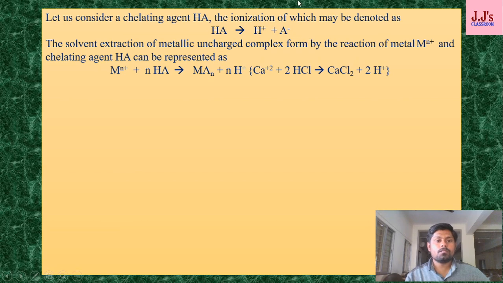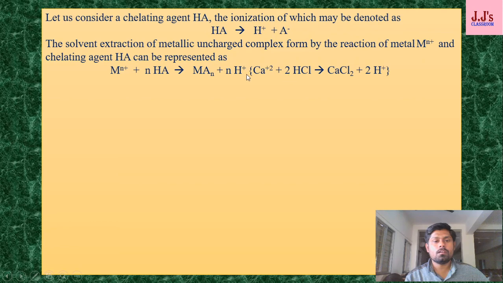Mn plus reacts with n moles of HA, that gives MAn plus n moles of H plus. That is a simple reaction, but if you have difficulty remembering it, I give you an example. Calcium plus 2 reacts with 2 moles of HCl, giving CaCl2 and 2 moles of H plus. Here Ca stands for metal M, plus 2 stands for n plus, and 2 is your n.